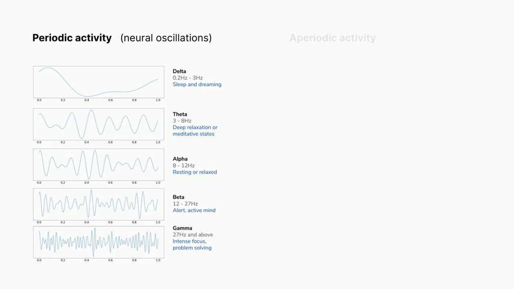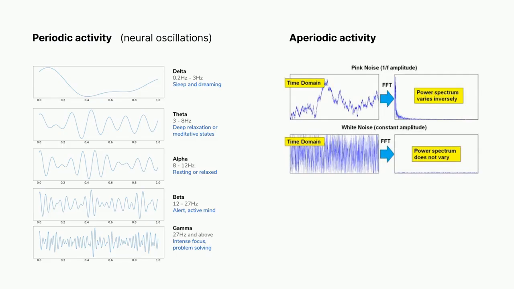Aperiodic activity, on the other hand, is chaotic and unpredictable like turbulent flow. However, it has certain properties which give it the additional names 1 over f slope and scale-free activity. 1 over f explains the inverse relation between frequency and power, because low frequencies have more power and high frequencies have less power, and scale-free activity describes how these statistical features remain consistent across different scales like time.